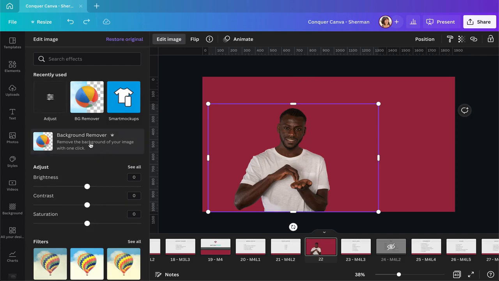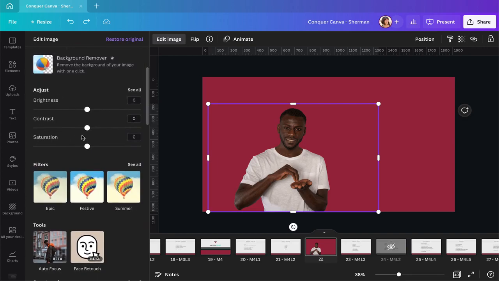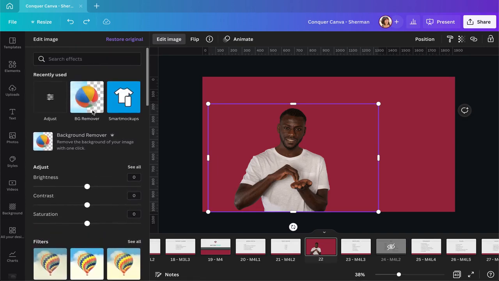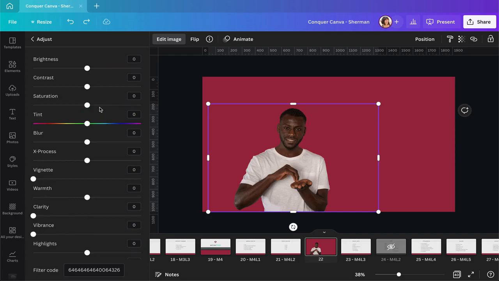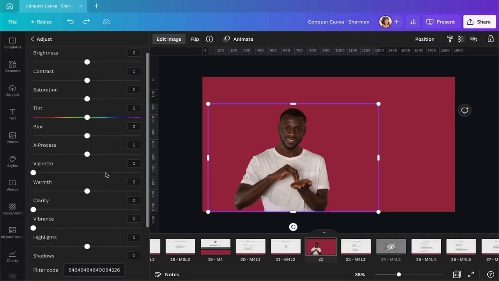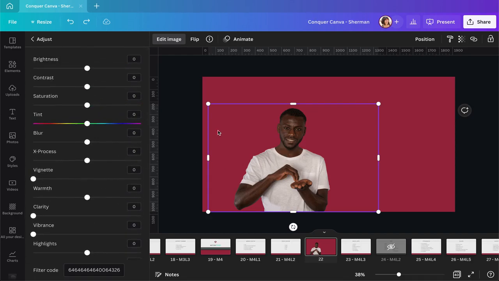Besides the background remover, you have a few more options here. One of them is adjust. So you see 3 options right here. You can also, if you've recently used it, it might show up here. But if you want to see more, you click on see all right here, and those are all the adjustments you can make to the photo you have selected.